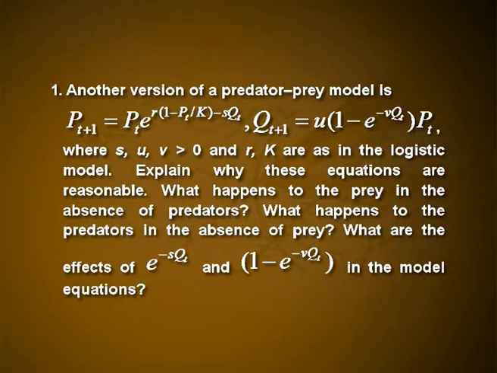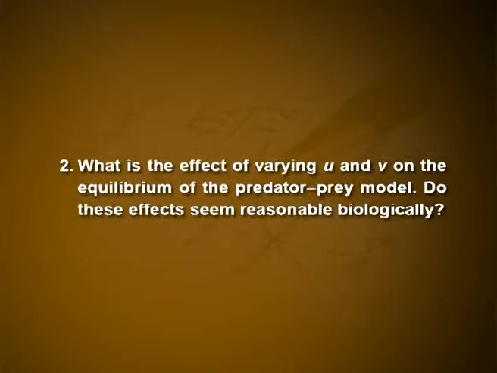What happens to the prey in the absence of predators? What happens to the predators in the absence of prey? What are the effects of e^(−sQ(t)) and 1 − e^(−vQ(t)) in the model equations? Second question: what is the effect of varying u and v on the equilibrium of the predator-prey model? Do these effects seem reasonable biologically?